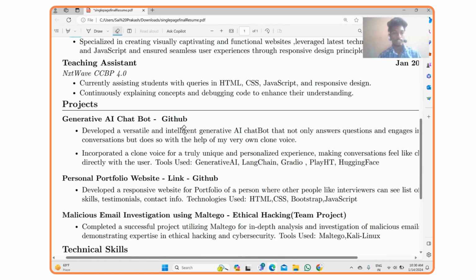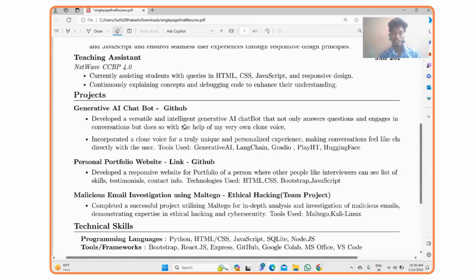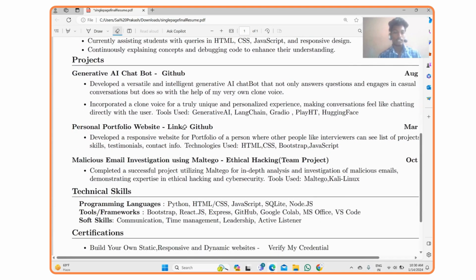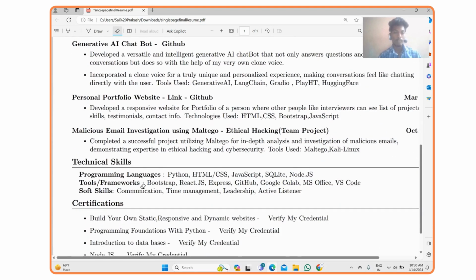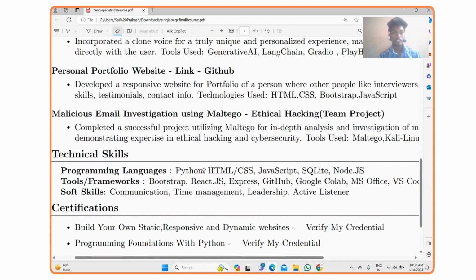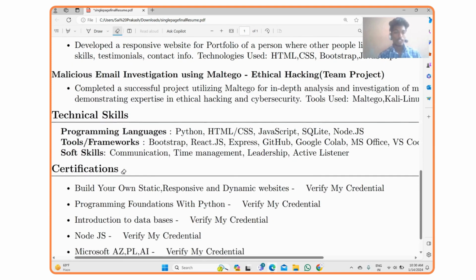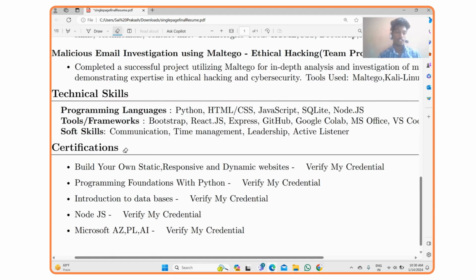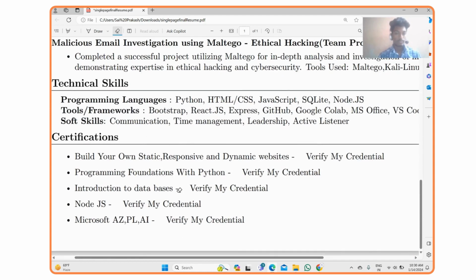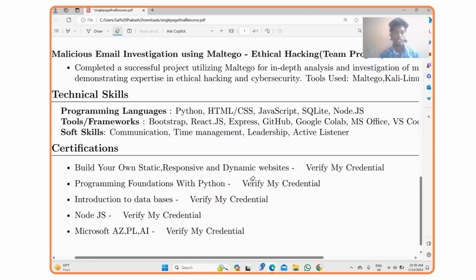Okay, so later on coming to my technical skills, I mentioned this. I think I have good technical skills: programming languages, tools and frameworks, and other soft skills. Later on this is the final section of certifications, so you can mention them here.